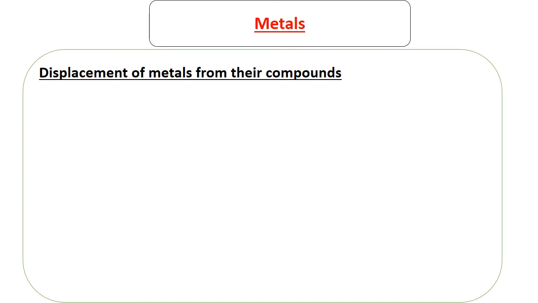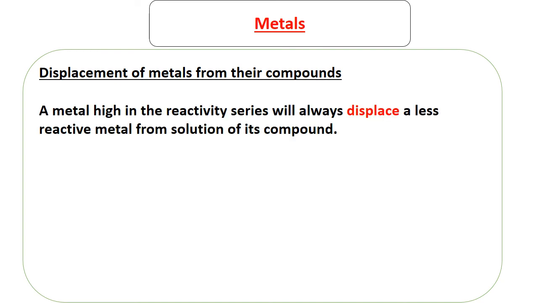How? So the truth is, a metal that is high in the reactivity series will always displace a less reactive metal from solution of its compound. So if a metal is more reactive, you combine it with a compound of a metal that is less reactive, that metal which is less reactive is going to be removed and replaced by the metal that is very reactive. Okay, so if you want to get that metal that is combined with something that you don't want, just get the reactive metal. Then that reactive metal is going to remove it and it will combine with that thing that you don't want. Then you're going to have your metal as a free element.